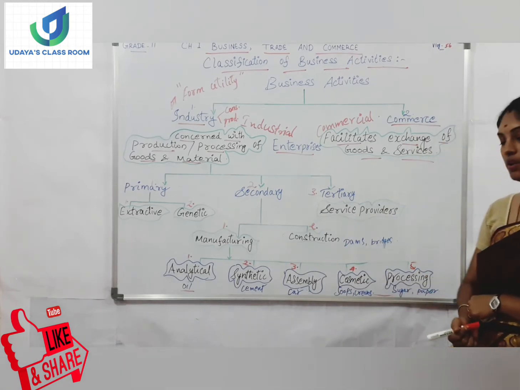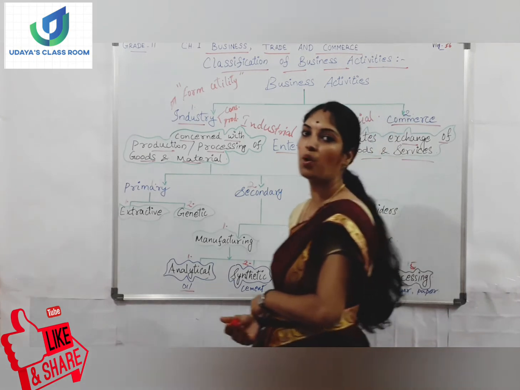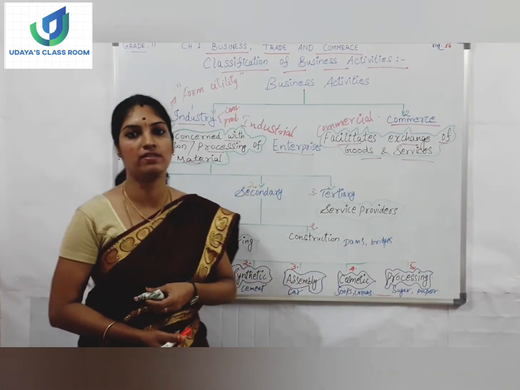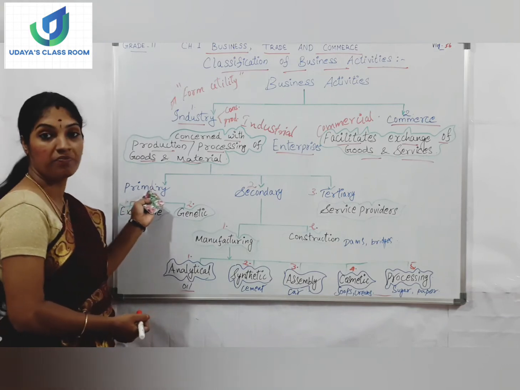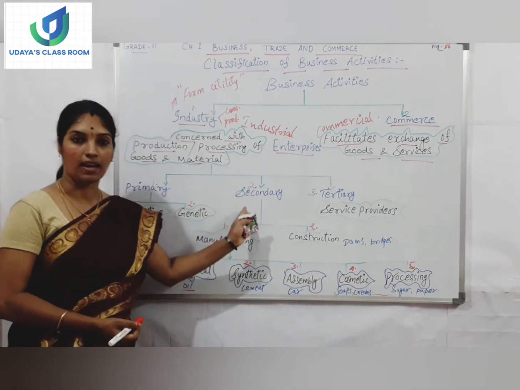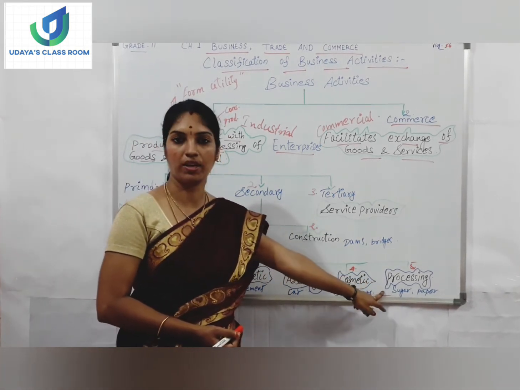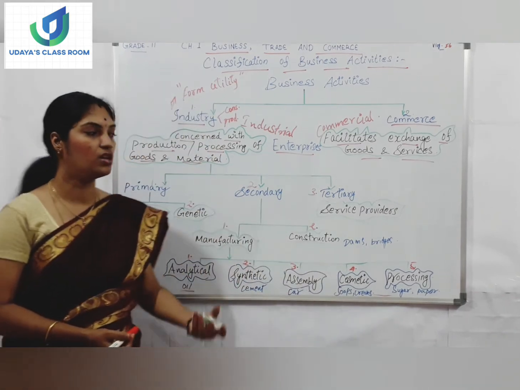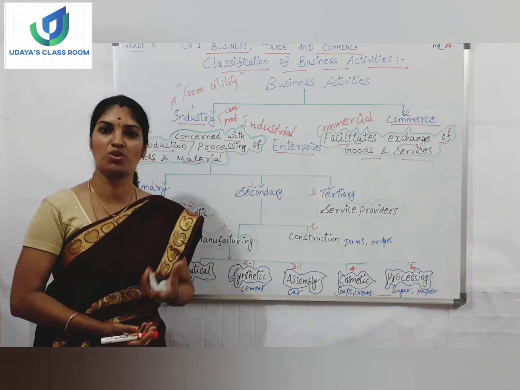And processing unit. In the processing industry, the processing of raw materials will take place. The primary industry will be giving the natural resources to the secondary manufacturing unit, and the secondary manufacturing unit will be doing the processing. In the case of a sugar company, how do we get sugar from sugar cane?